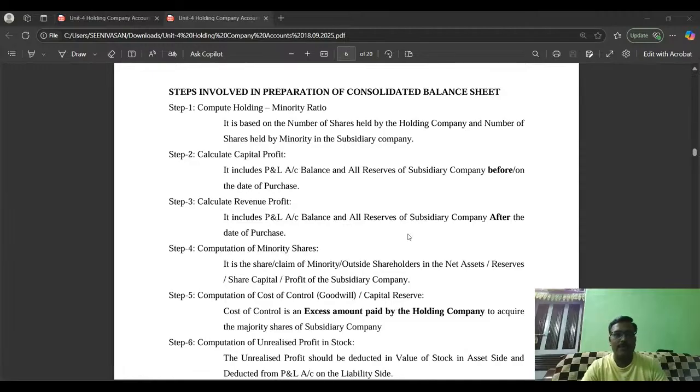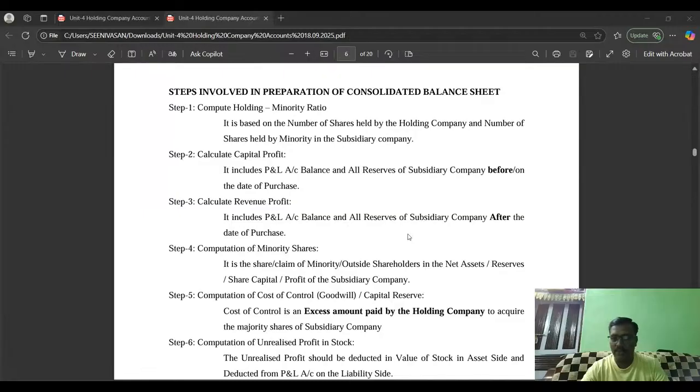That amount of capital profit should be allocated or apportioned between the holding company and minority as per the holding minority ratio. How can we calculate the capital profit of the subsidiary company? It's very simple. We have to take the reserve amount of the subsidiary company and the profit of the subsidiary company for the entire year.